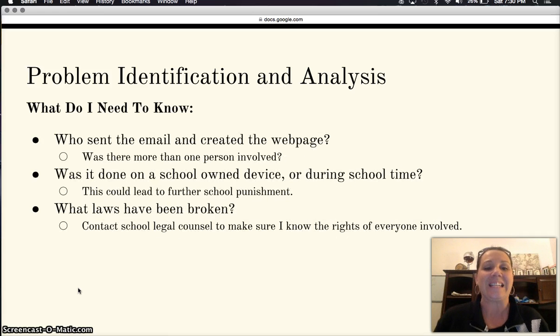The things that I need to know, first and most importantly: who sent this email and created the web page? Was it even done by more than one person? Was this done on a school device and during school time? If so, this could potentially lead to more school punishment. And what laws were broken? I would need to contact local legal counsel to make sure that I know the rights of everyone involved.